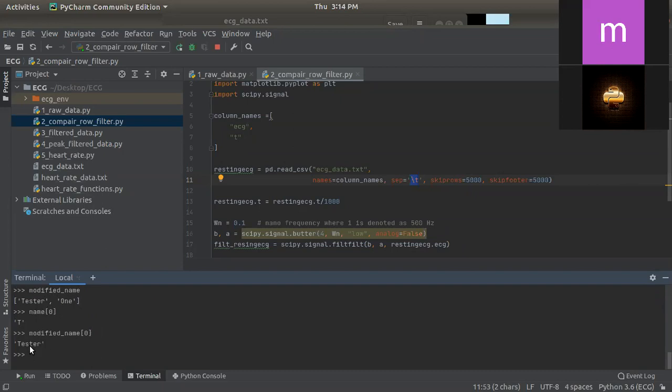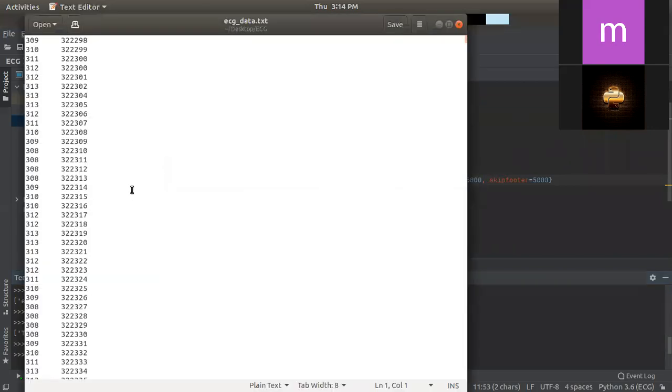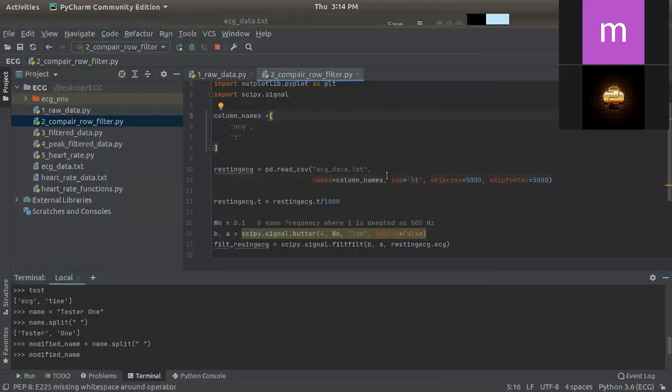Just check. You can see the tester. Now you can get the difference. Why I use split this and make two variables: when we take the first one, we have to take an individual variable. We cannot take all together. To take an individual variable, this is separated through a tab, right? You can see there is a tab, not a space. So to separate those tabs, here we use slash t. So it will make individual data.